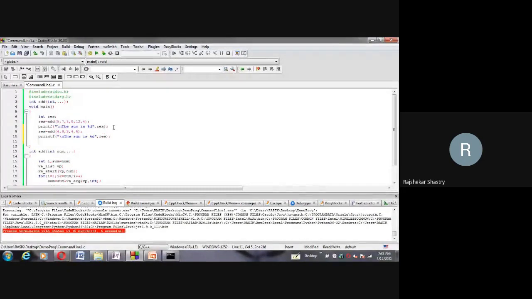Then res is equal to add method of 9, 1, 2, 3, 4, 5, 6, 7, 8, 9. So this time I am passing 9, including the first, so you will get the result again. The sum is %d, res.